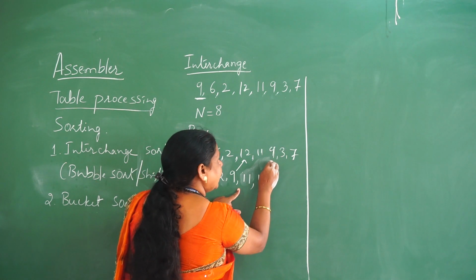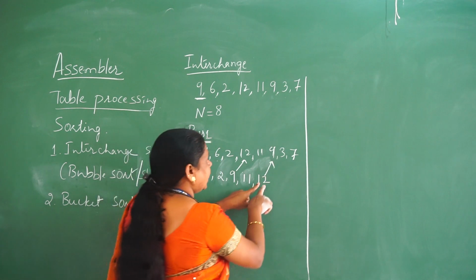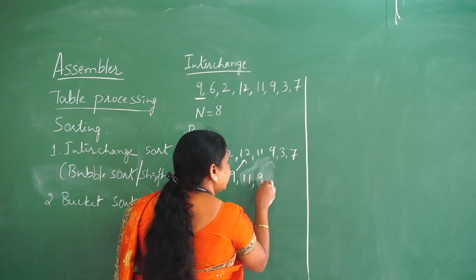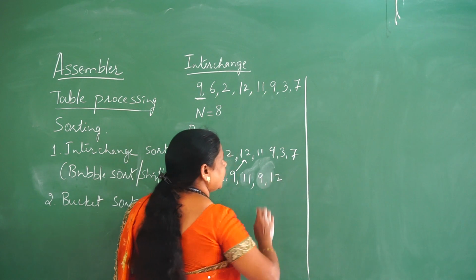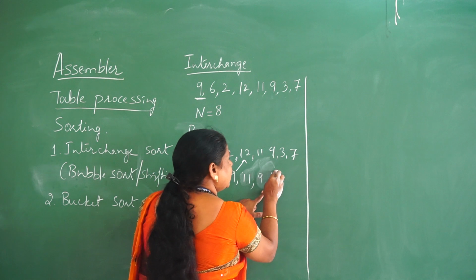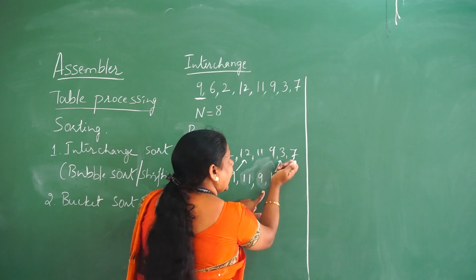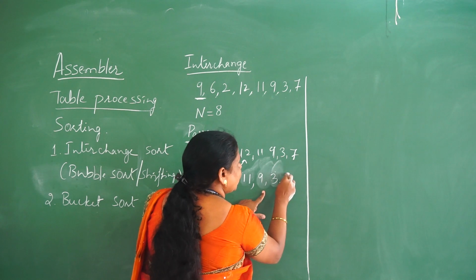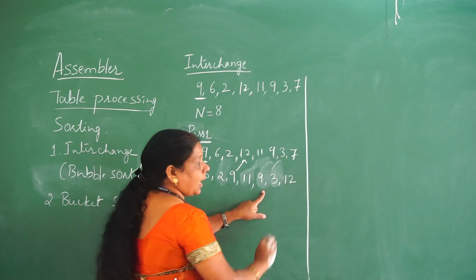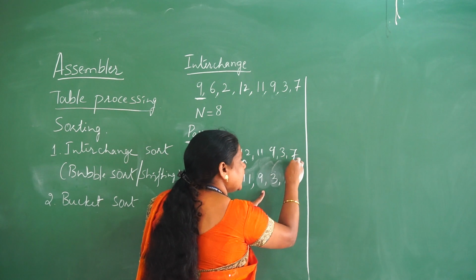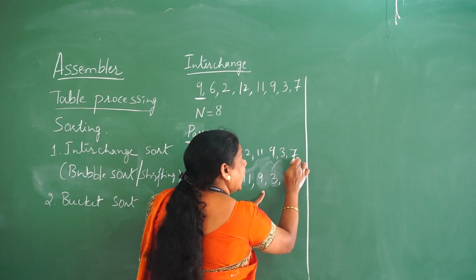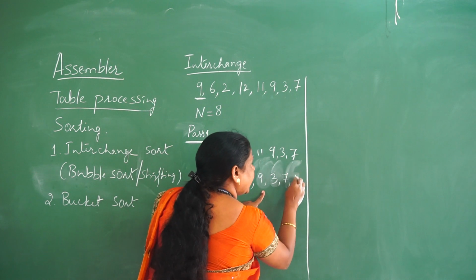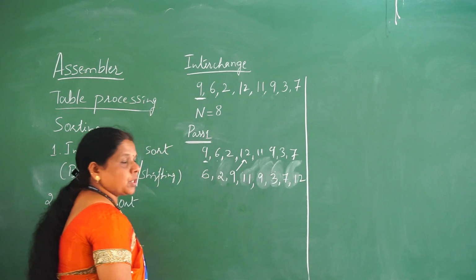Next this 12 and 9 are going to be compared. 9 is lesser than 12, so 9 will be placed here and 12 will be placed in the position of 9. Next 12 and 3 will be compared. Again 3 is lesser than 12, so 3 will be placed here and 12 will be placed next. Again this 12 will be compared with 7, the last element of the array. Again 7 is lesser than 12, so 7 will be placed before 12 and 12 will be placed in the position of 7.